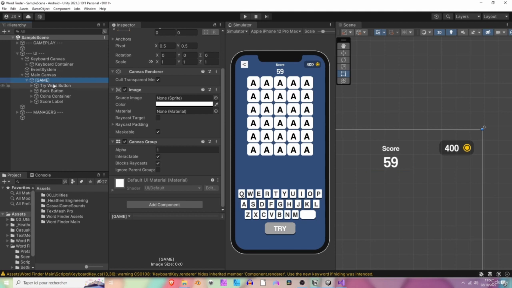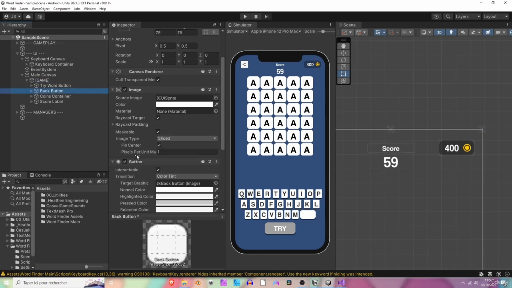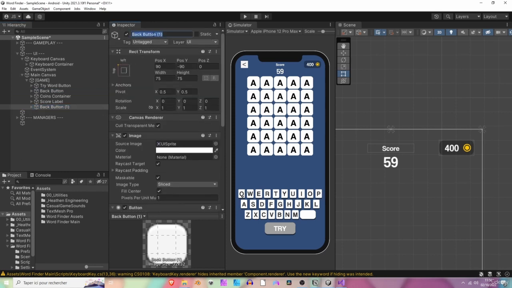Okay, let's do them. So we can duplicate the back button for that. So Control D. Let's call it keyboard hint button. Okay, like so. And we are going to drop it at the bottom of the screen at the same height of the try button.